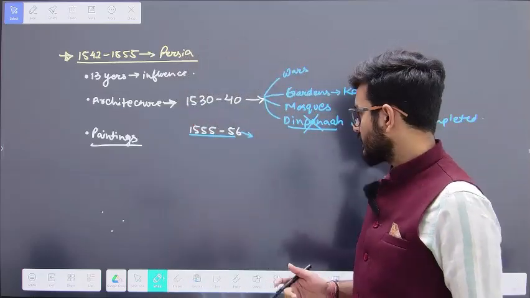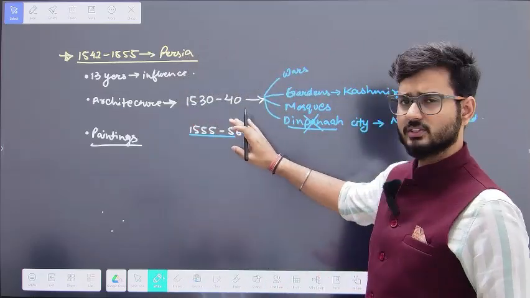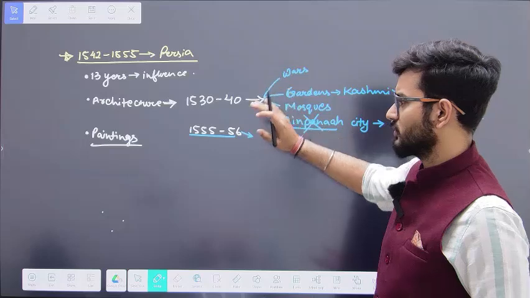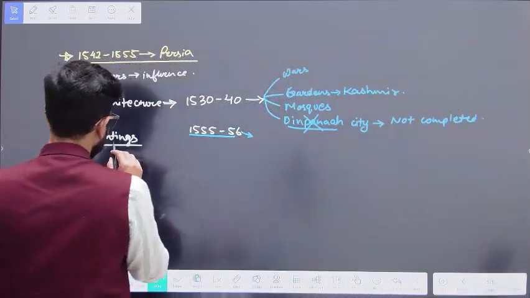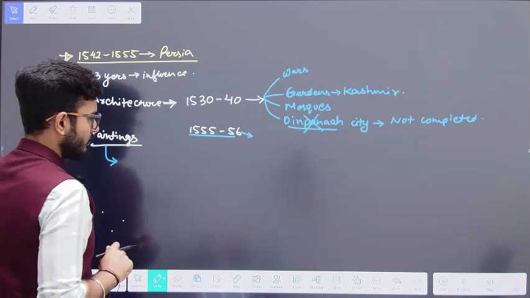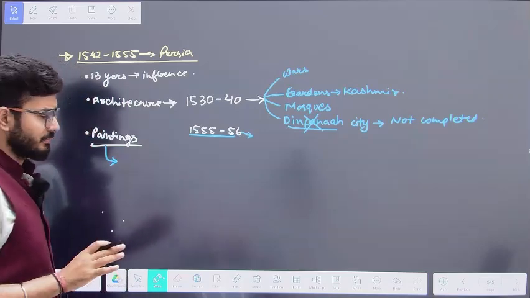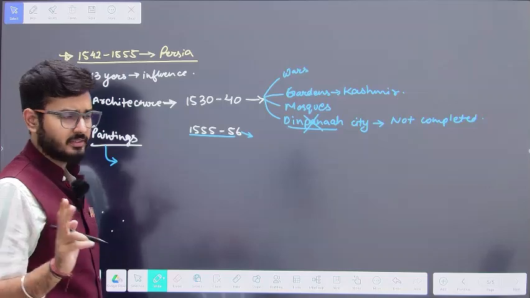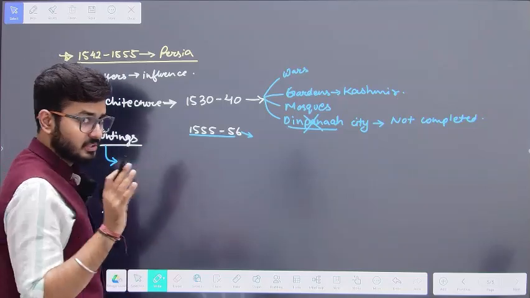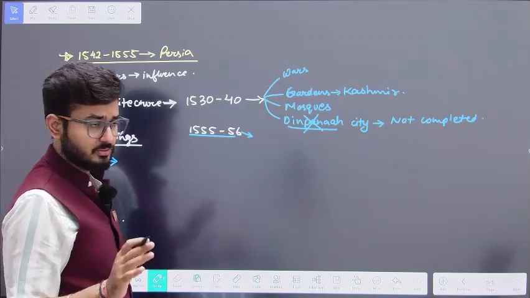Okay, so that is how he's going to die, and because he's not going to have that much time, he is not going to support the architecture in the second stage. However, in the paintings segment, when he is coming from Persia, he is going to bring along two major painters who were in the court of Shah Tahmasp.